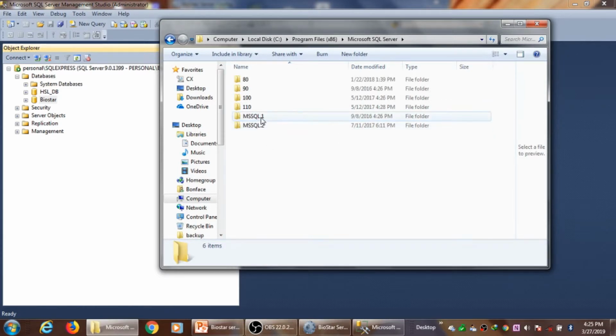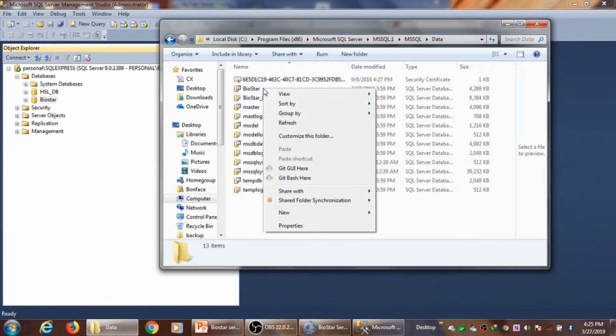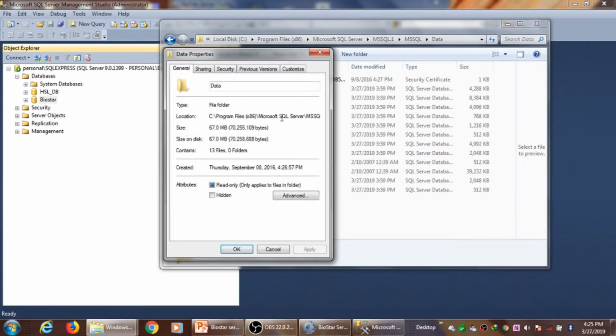This is my first instance, BSS instance, and this is my second instance, the new instance. This is the SQL Express instance. So if we check on the first instance, we have Biostar, the MDF file and the LDF file.